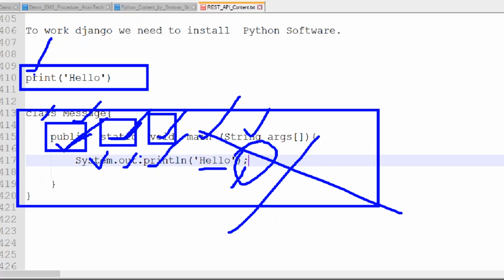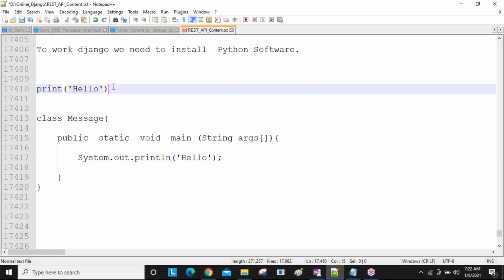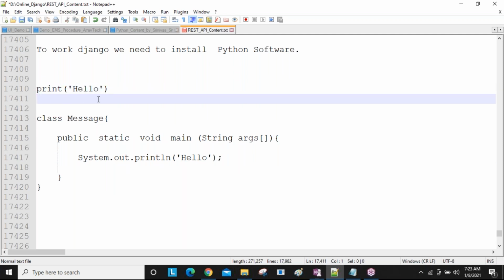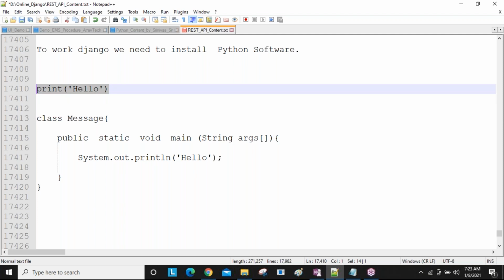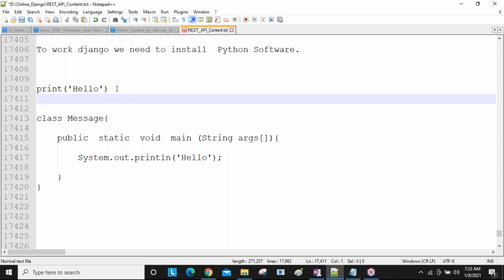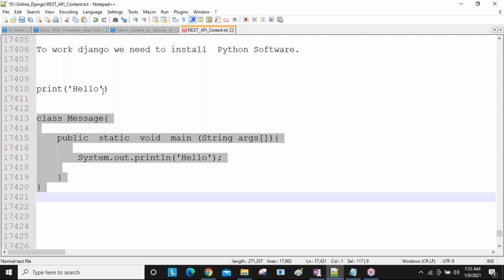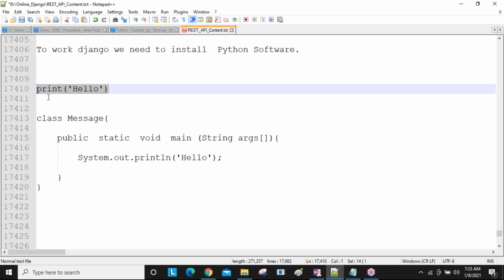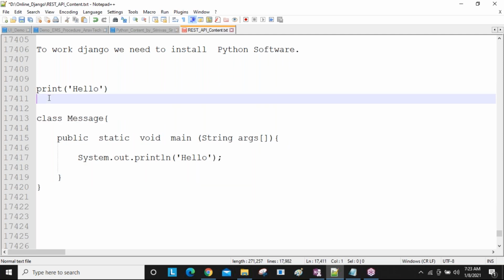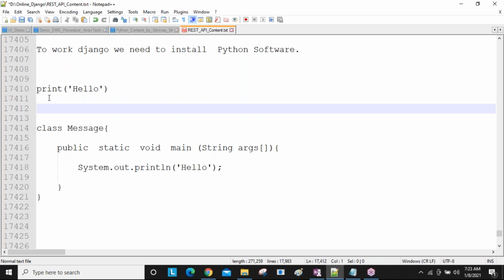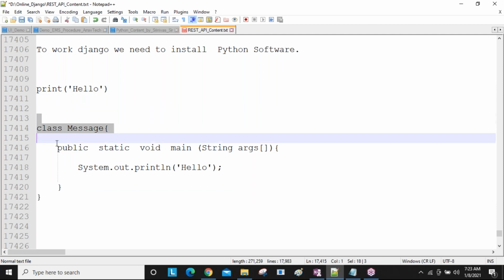Okay, so that is Java related. And if you are using Python, if you know the single print method, then you are able to print. The Django framework is developed purely in Python. So in Python we write fewer lines compared to Java. So since you use Django, a Python-related framework, obviously we are going to write fewer lines of code compared to Java.